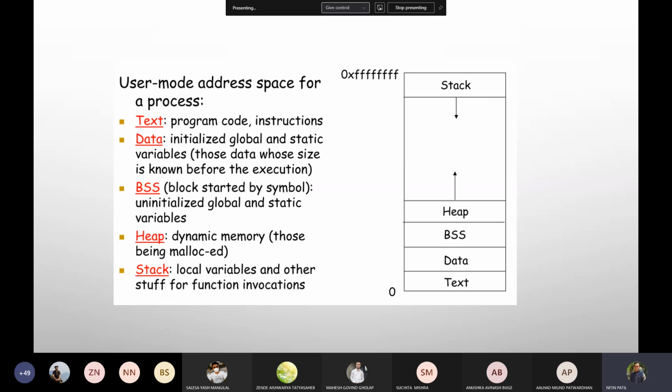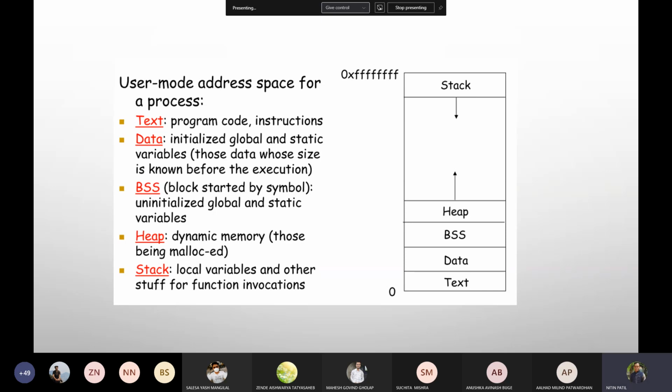Whenever you have free time, keep looking at those videos. This would be important for you to gather more information about this, if additional information is expected. Otherwise this knowledge should be sufficient. BSS would be containing uninitialized global and static variables. But how exactly it is done, if you really wish to see, check it there. Not necessary, but if you have keen interest in it, definitely do this.